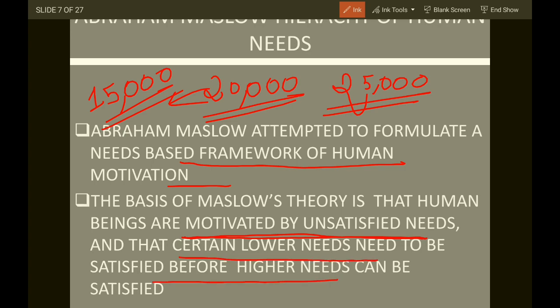Firstly, it's very important to fulfill basic needs, then safety, social, then esteem, then self actualization. He said the lower needs need to be fulfilled first. For example, if a worker's basic needs are not fulfilled, and we make him a president or chairman of that particular organization, he has reached the esteem needs. Will he be satisfied? No, because his basic physiological needs, safety needs, and social needs are not fulfilled, and he has reached the esteem needs.